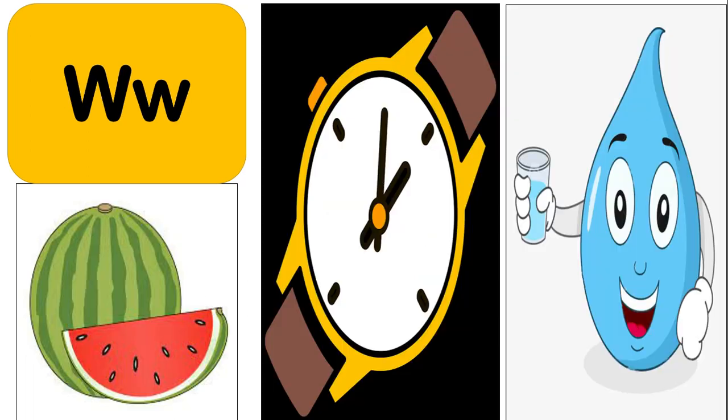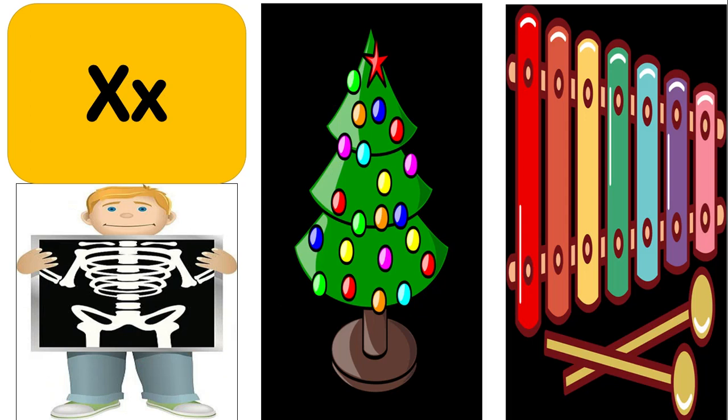Next letter is W. The sound of W is W. Watermelon, W. Watch, water, W. Water, watch, watermelon.